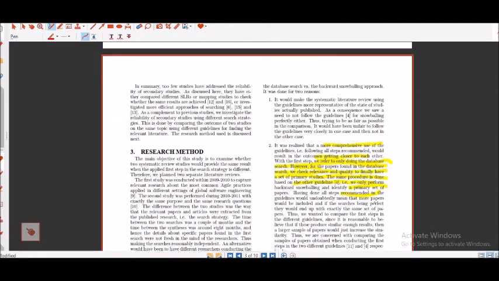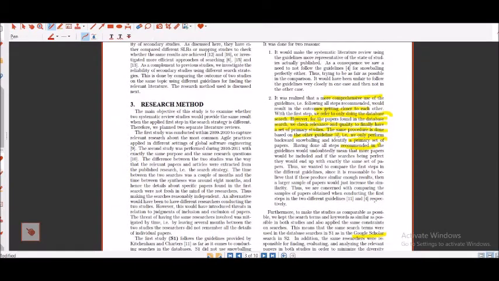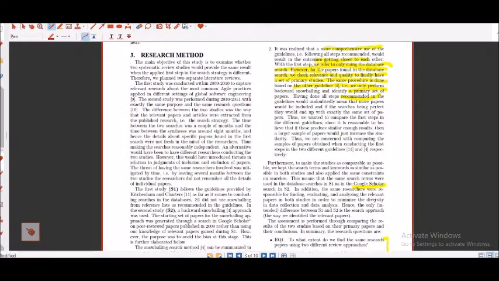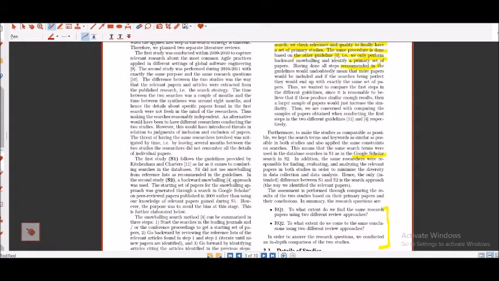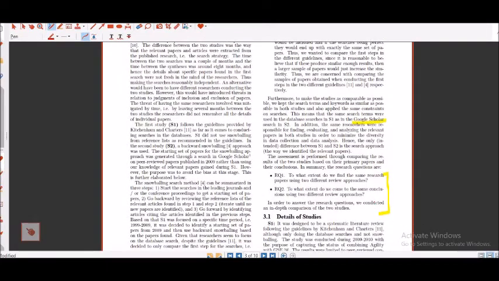However, the main things they focus on are the research method: how to go ahead with the search methods, and how to report it in a paper that you are going to write. Here you will see that they have focused more on Google Scholar, and look at the research questions that they are talking about.